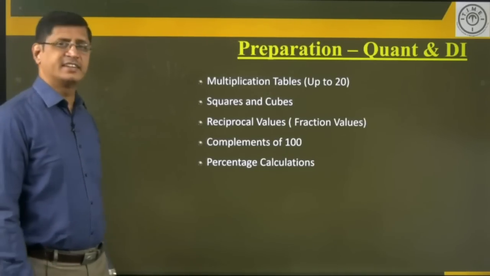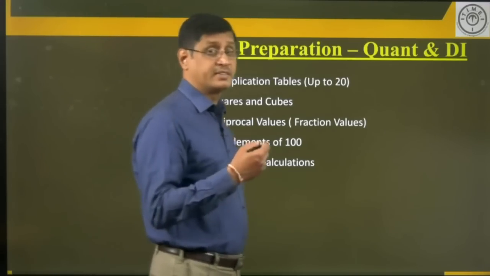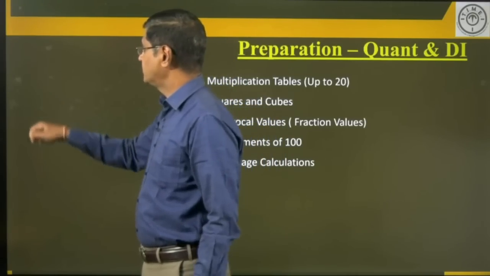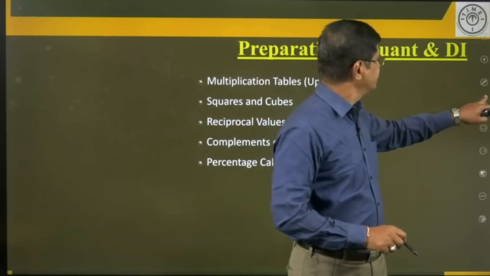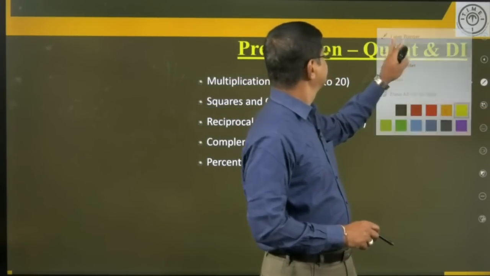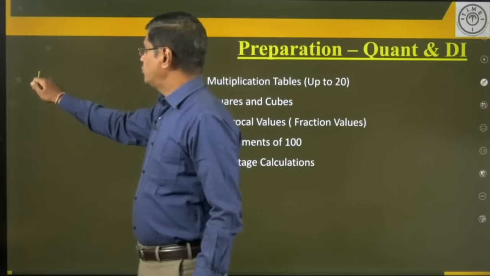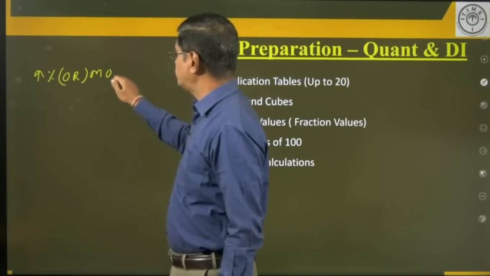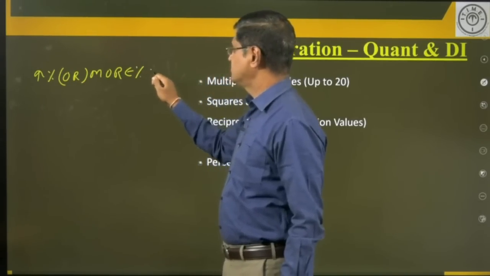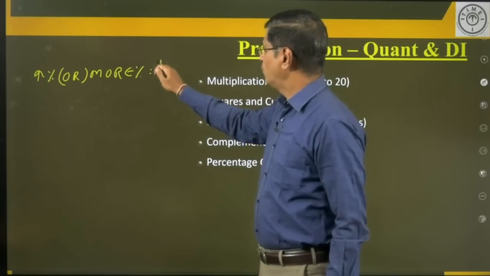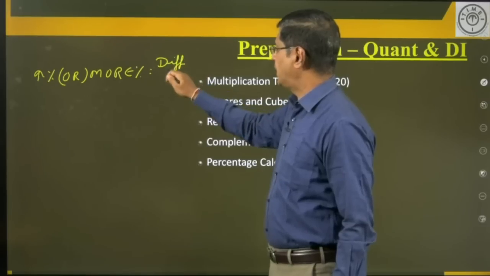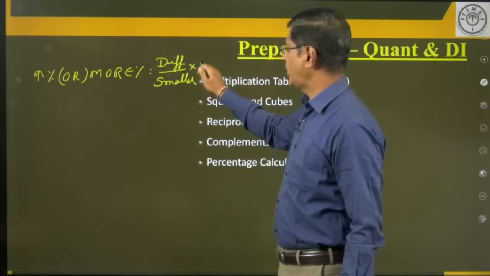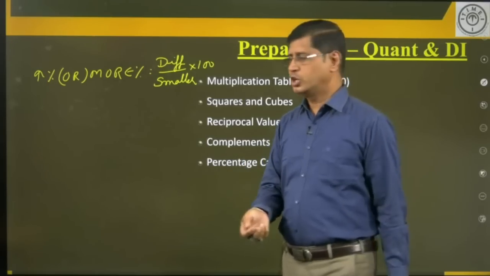The next one is the percentage calculation. What do you mean by percentage calculation? Percentage increase or percentage decrease. Percentage increase, percentage more, percentage growth, percentage rise, the meaning is the same. What is the formula here? We can use this formula: difference by the smaller value into 100. This is the formula to find the percentage increase.